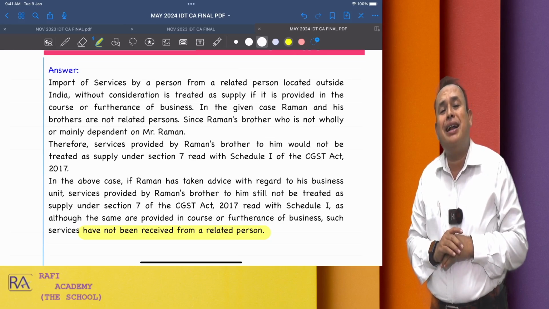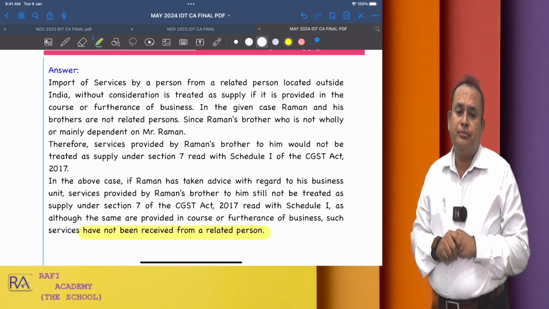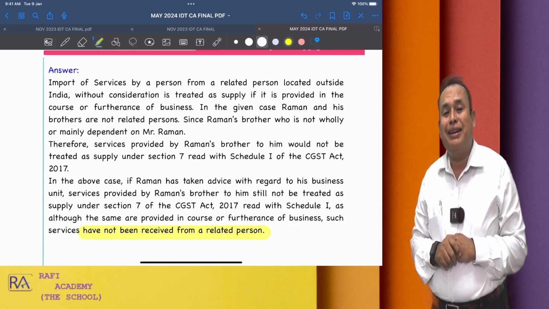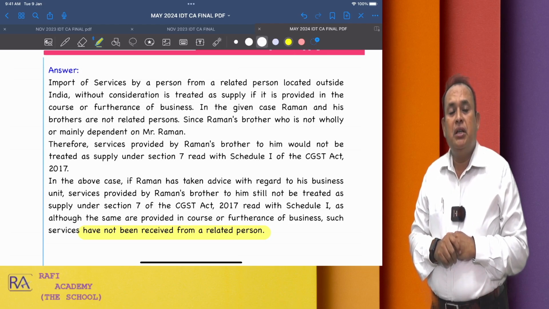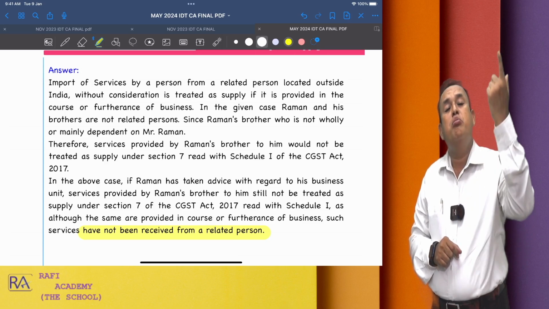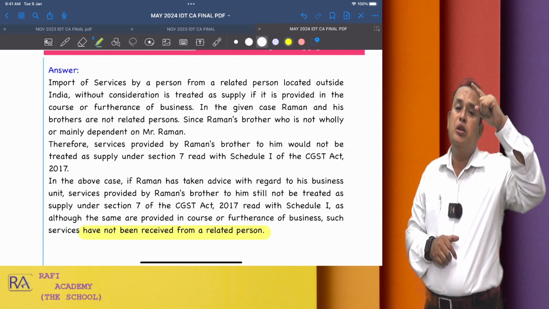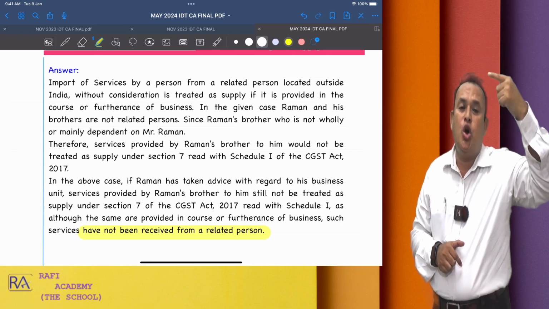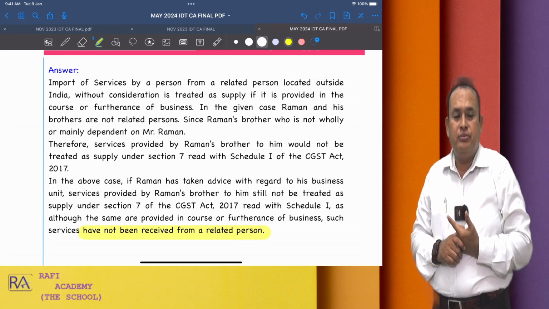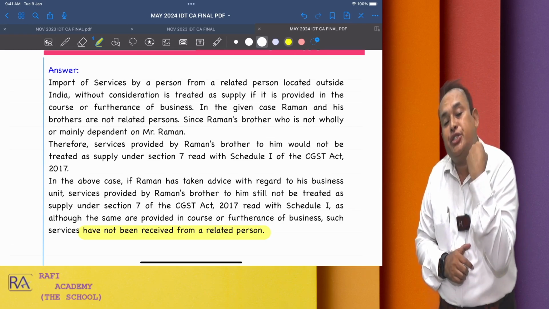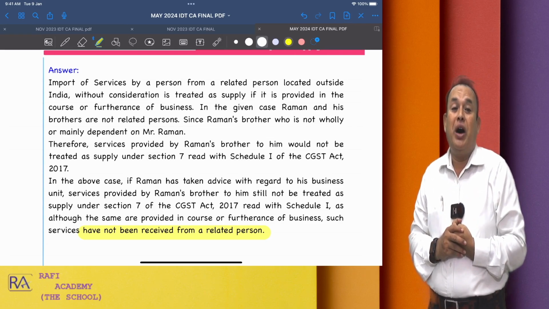Why not attract GST, sir? Raman imported services from his brother, a well-known advocate in London, for 2 lakh rupees for his personal purpose.